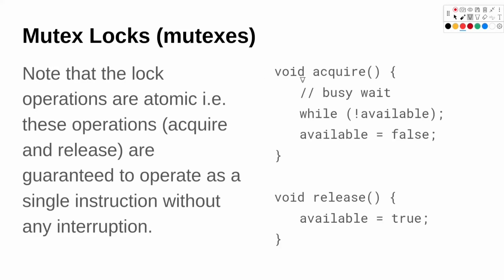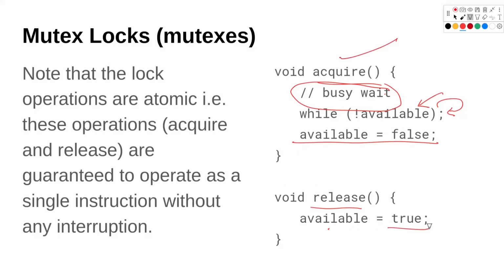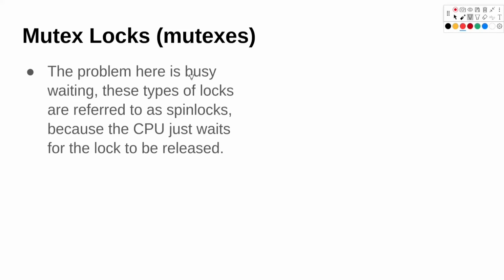So now let's look at the code of acquire and release. In acquire, we are checking if the lock is available or not. While the lock is not available, we just keep on looping here, which is busy waiting, as we saw in the previous solution as well. And once available becomes true, we set it to false. That means we have acquired the lock successfully. And in order to release, we just make available equal to true. So the problem here is the same as in the Peterson solution.